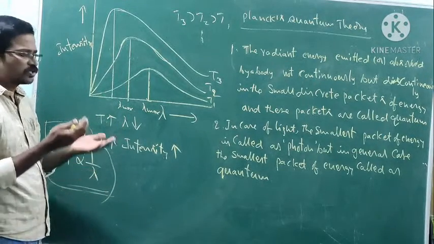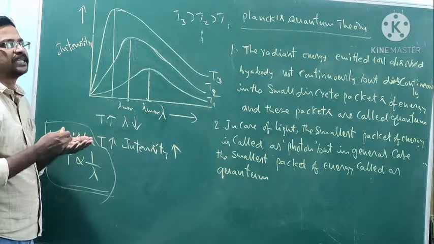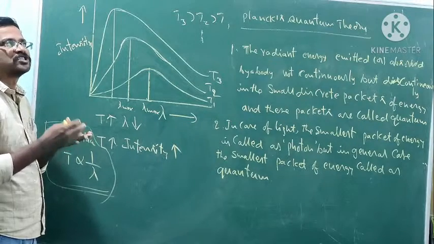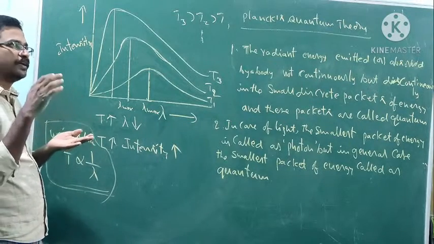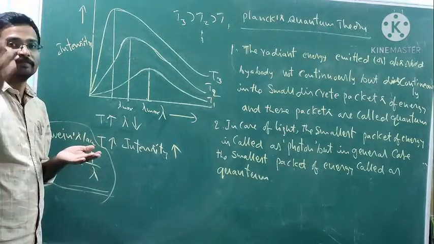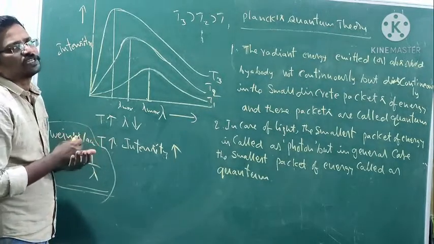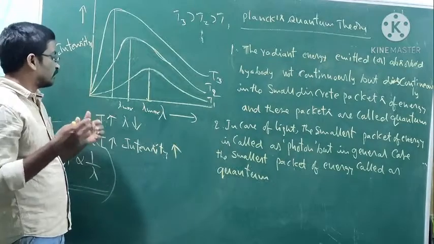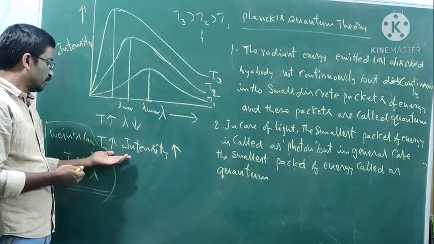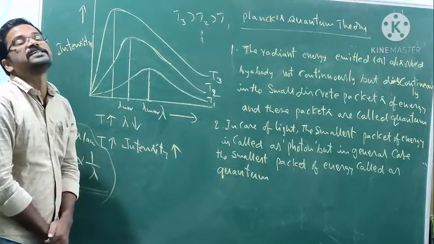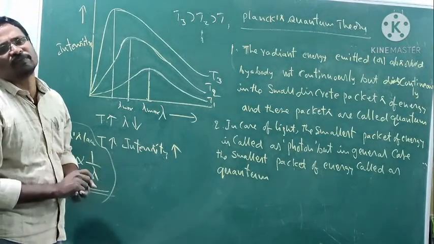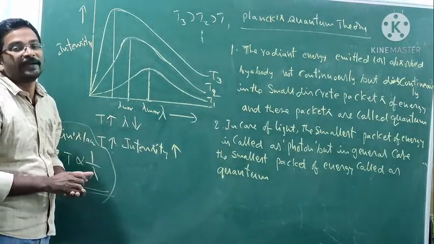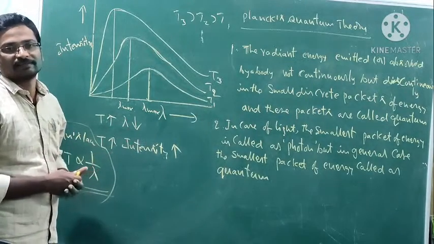This is the way you can find it initially. We know that if you heat an iron rod, as the temperature increases it turns initially red, then orange, then white, and then the color changes to blue. As temperature increases, the lambda value decreases. And from that point of view, you may know that as temperature increases, intensity also increases. What is the meaning of intensity? Intensity means thickness or brightness. Brightness is known as intense color.